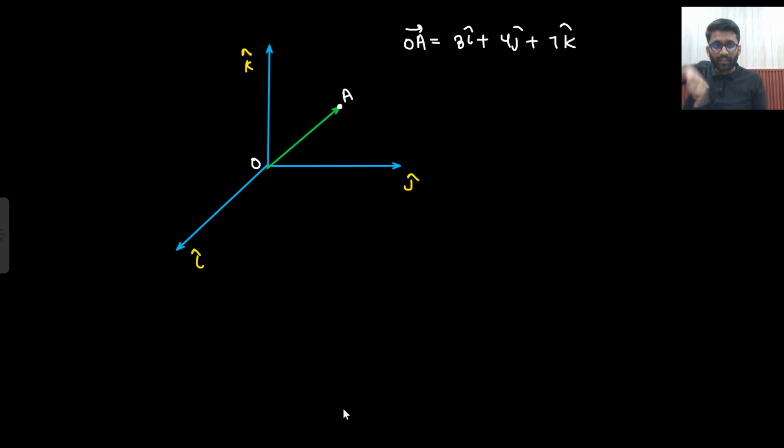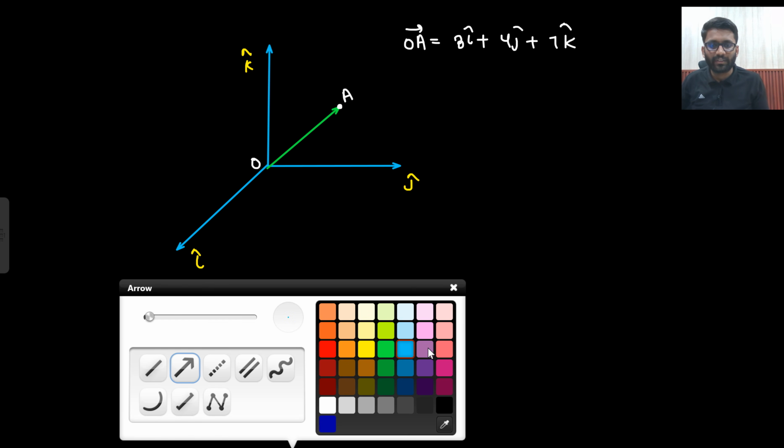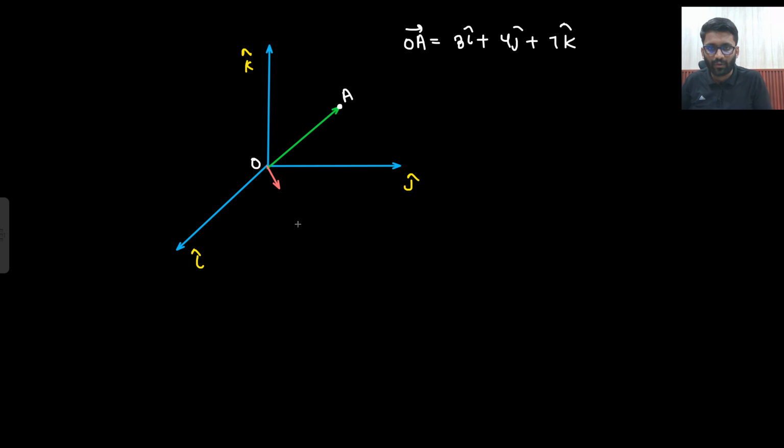Now they made another coordinate system. What kind of coordinate system did they make? They made this kind of coordinate system: i cap, j cap, then another one, and the third one is this one only. The third one they did not change. Now if I am walking in the direction of OA with the same length, that means I am walking 3 in i cap direction, 4 in j cap direction, and 7 in k cap direction.